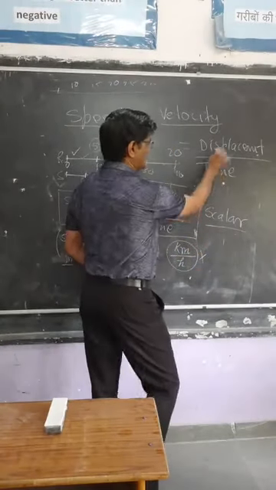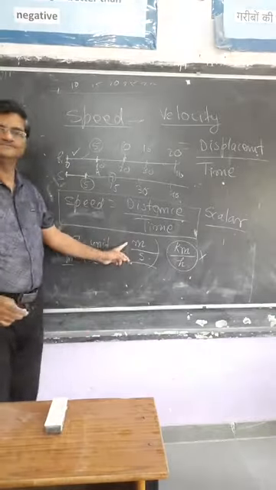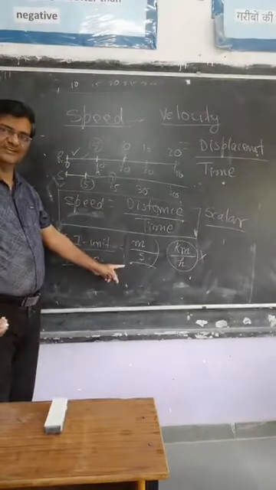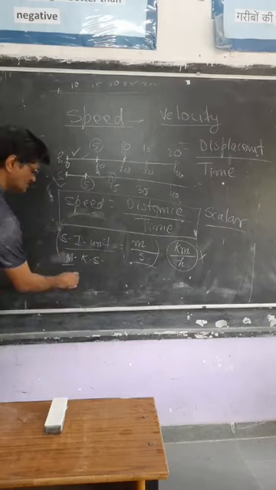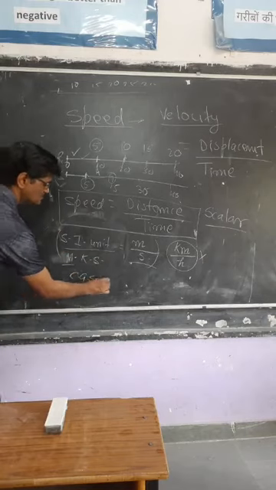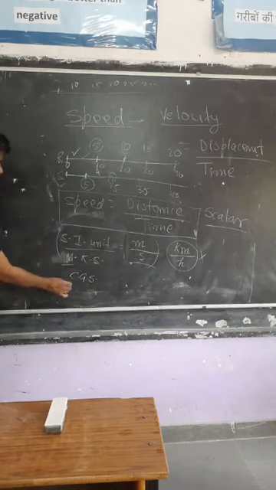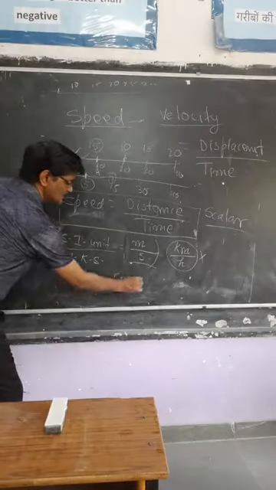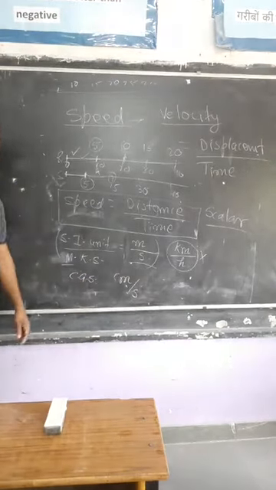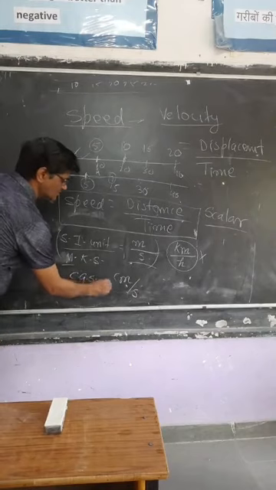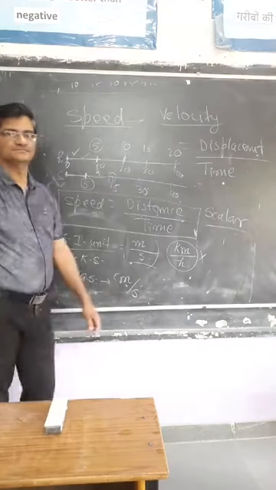So this displacement upon time will have the same unit, meter per second, in SI system. In CGS system, distance is what? Centimeter, and time is second. So in CGS system, its unit is centimeter per second.